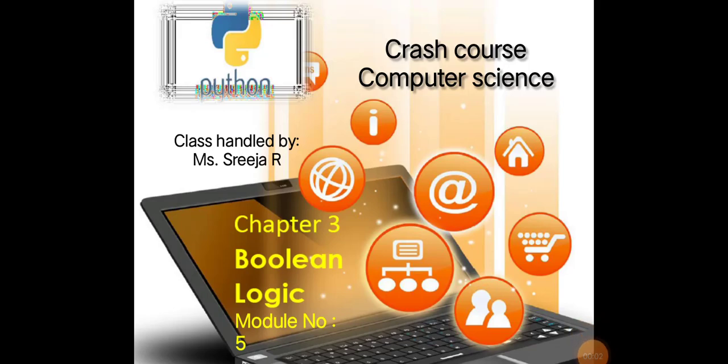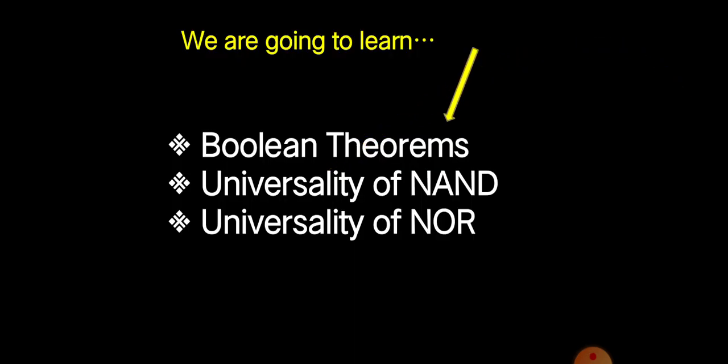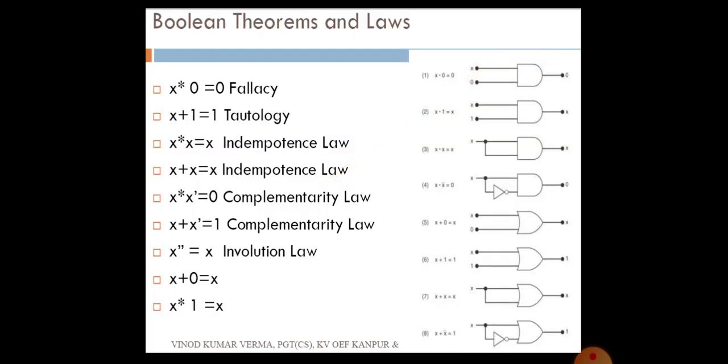My dear children, this is the last module of today's session and the last topic of chapter 3, Boolean logic. In this module, we are going to learn Boolean theorems, universality of NAND and NOR. As you studied in Maths, the Boolean theorems are very similar to the Maths laws and theorems, but there are only a few theorems and laws. Nearly 9 to 10 theorems we need to study.